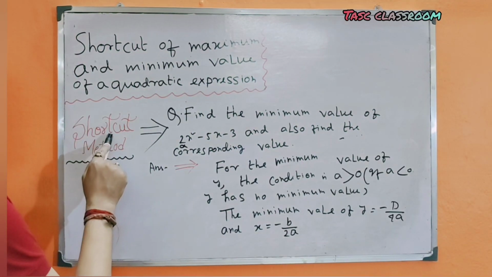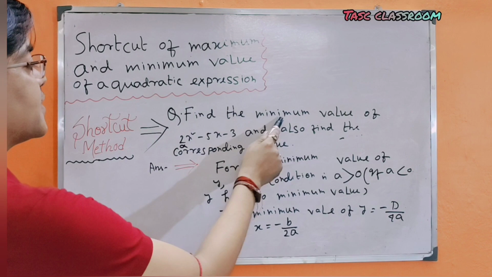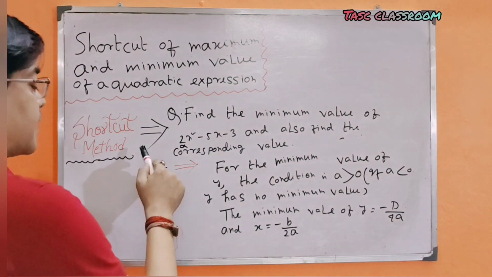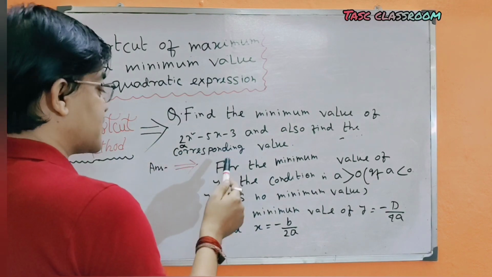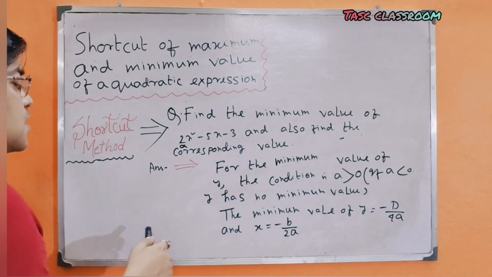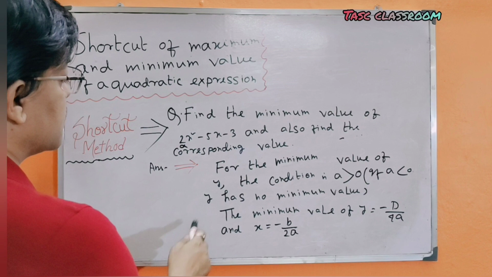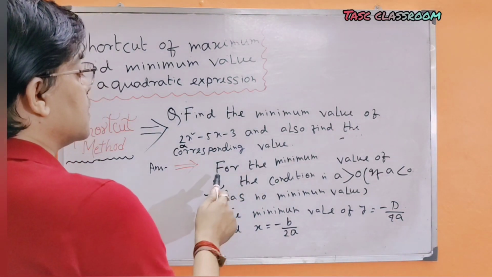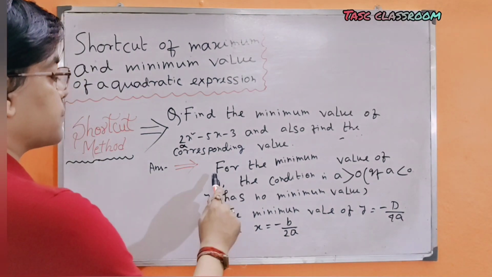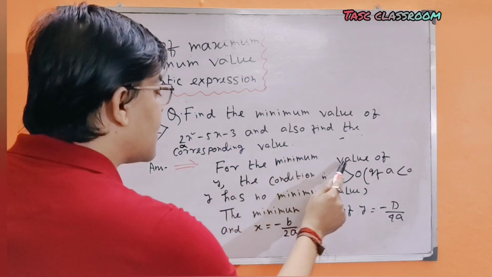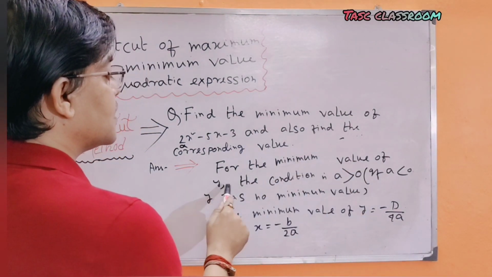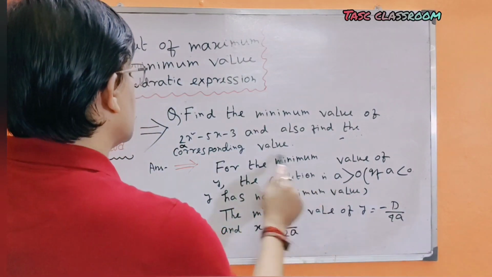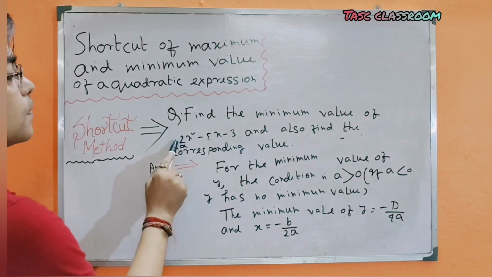I will show you the shortcut method to find the minimum and maximum value of a quadratic expression. Before it, we learn a method for the minimum value of y. The condition is a > 0. Here a is 2.